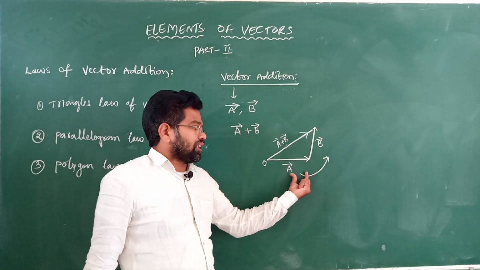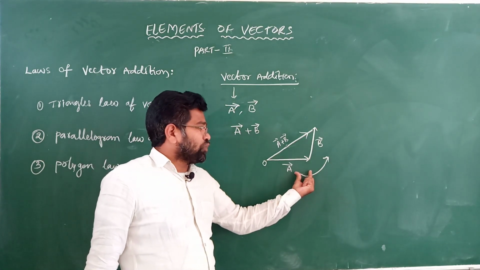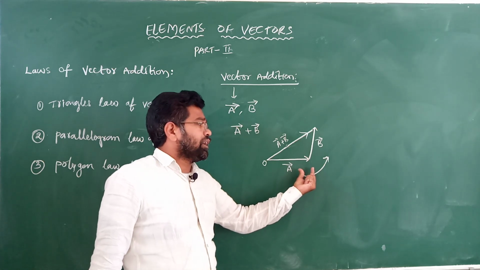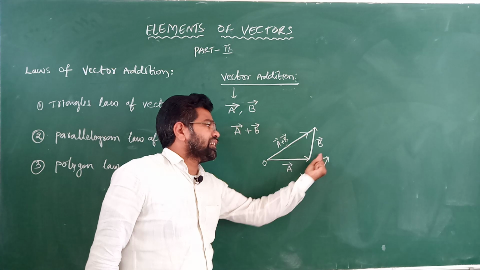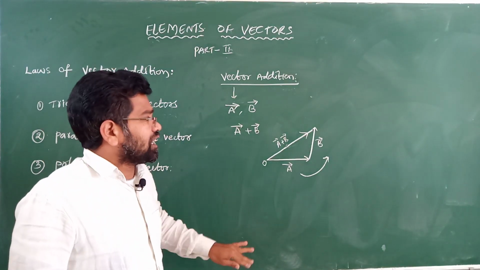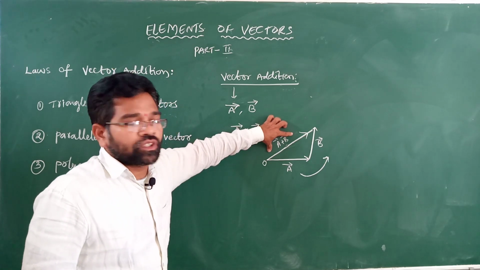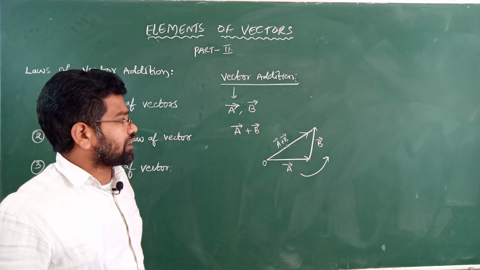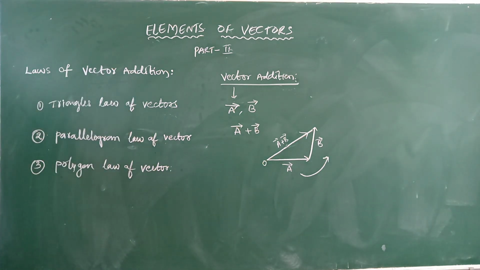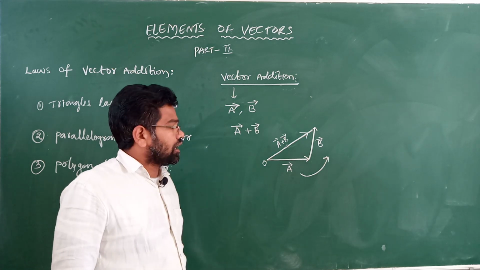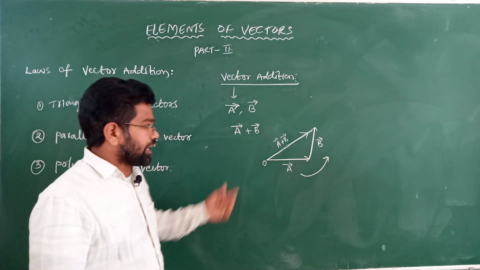What I am saying? Let us consider two vectors. If these two vectors represent both magnitude and direction by the two adjacent sides of the triangle taken in order, then their resultant represents the closing side of the triangle taken in reverse order. This is called the triangle law of vectors, also known as vector addition.